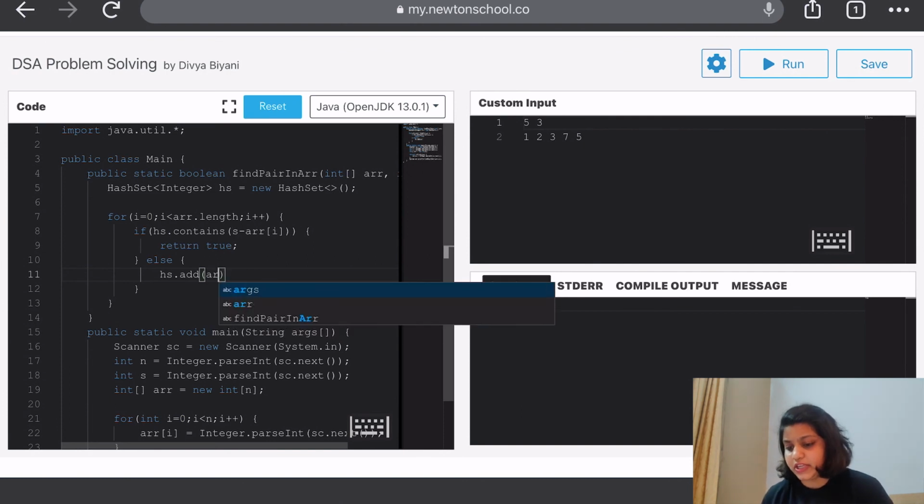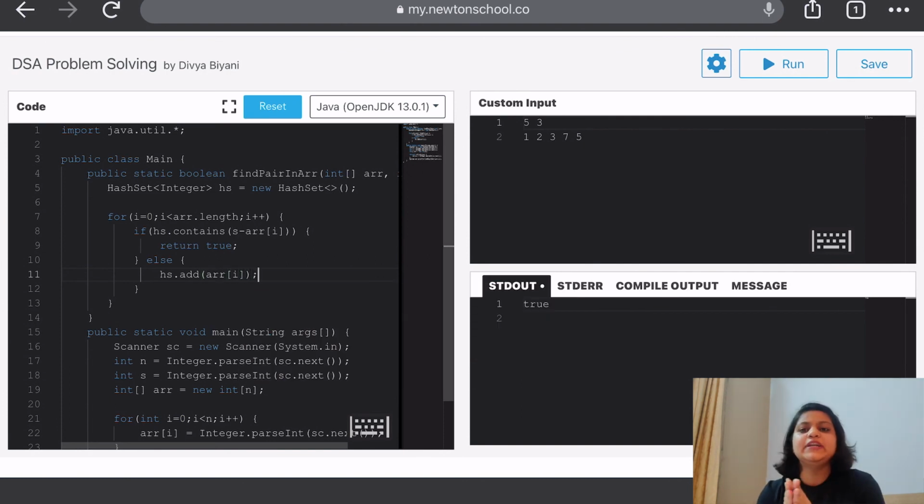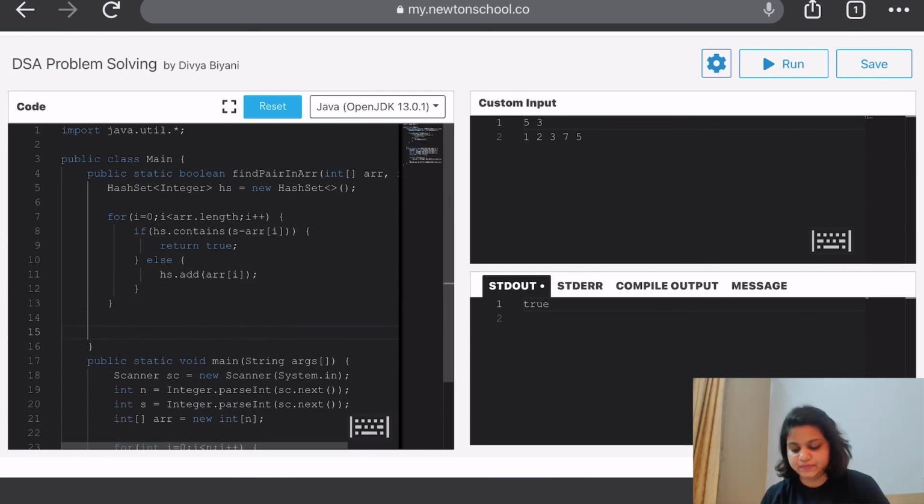Now in this particular case, you might ask me that if duplicate elements are present, then this particular element will not be added. But say suppose there were two 7s. Even with one 7, if somebody wanted a pair, say 5, 5 could go with any 7 and the sum would become 12. So not adding one duplicate will not make a difference here. That is why we are using a hash set here, and we can return after the whole loop if we are not able to find one such pair, two elements who together can make the sum, so we'll return false. Okay, now we are going to run this.